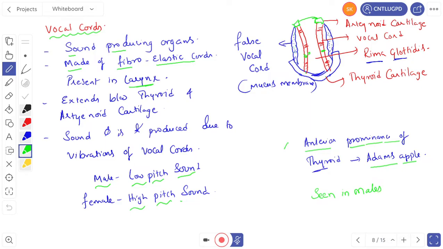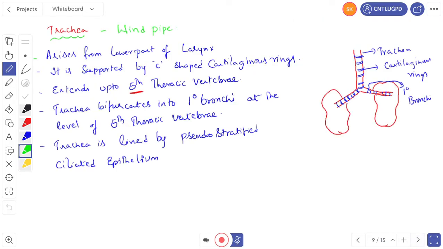So this is an application type of question. Sometimes they may ask even though it is not there in the NCERT. Let us go for the next one. Trachea. So trachea is commonly called as windpipe. It is arising from the lower part of larynx.